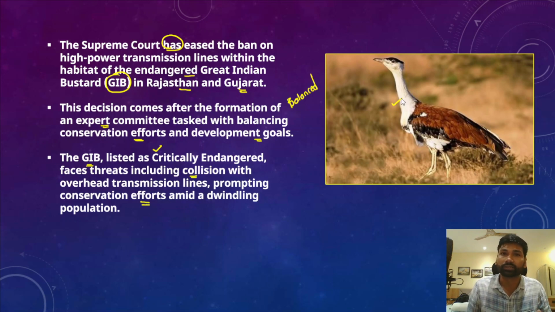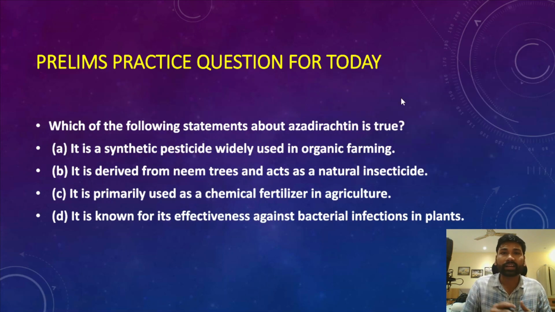So today's practice question is, which of the following statements about azadirachtin is true? The first statement: it is a synthetic pesticide that is widely used in organic farming. The second statement says it is derived from neem trees and acts as a natural insecticide.